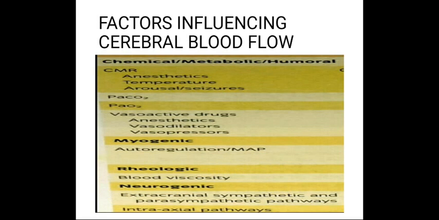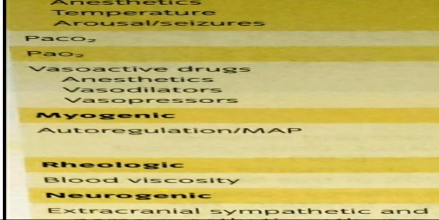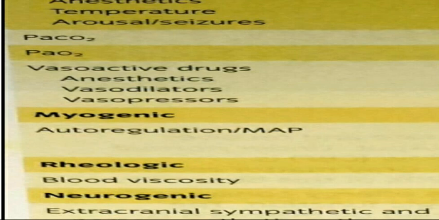The chemical factors are cerebral metabolic rate, then partial pressure of carbon dioxide, partial pressure of oxygen, then vasoactive drugs, that is anesthetic drugs, vasodilators, vasopressors, then myogenic factors, that is autoregulation, mean arterial pressure, rheologic, that is blood viscosity, then neurogenic, that is extracranial sympathetic and parasympathetic pathways. These are the factors that influence cerebral blood flow.